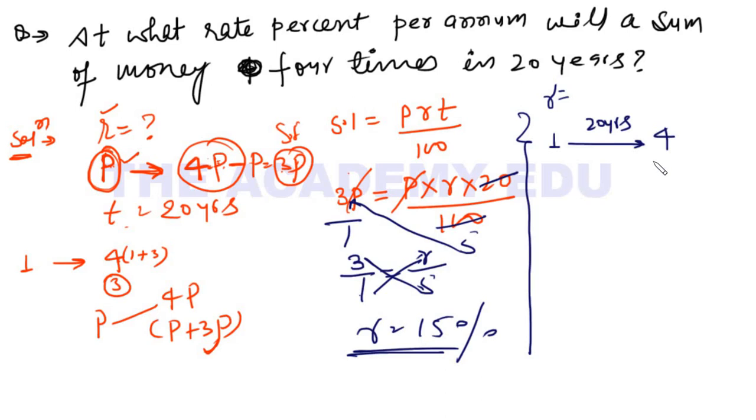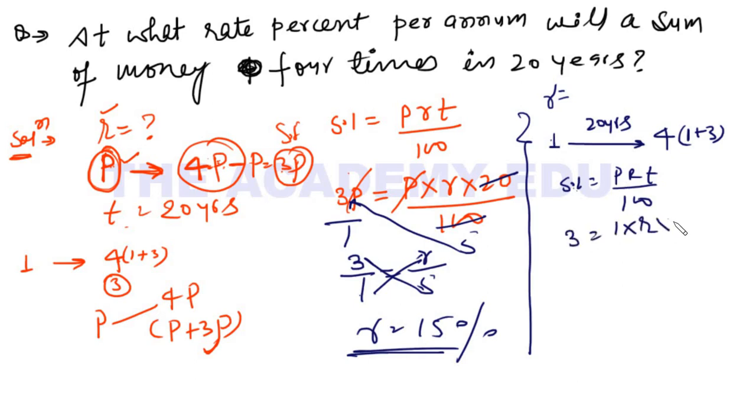Here, my dear friend, in this 4 rupees, 1 rupee is my principal, so 3 rupees is interest. So what is the formula of simple interest? Simple interest equals PRT upon 100. So what is simple interest? 3 rupees. What is principal? 1 rupee.